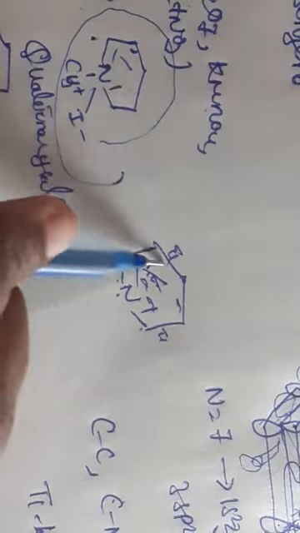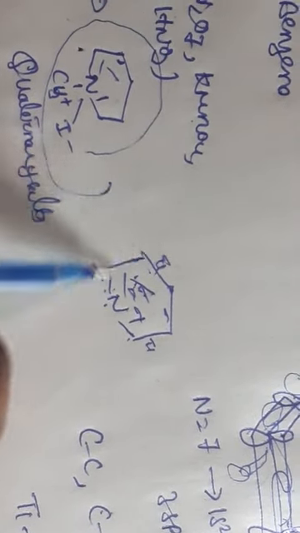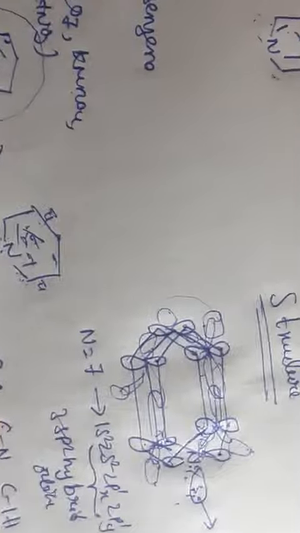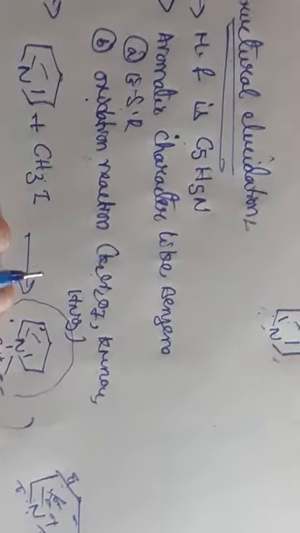So coming to aromatic character. What I have told you, what is the rule here for aromatic character? The 4n plus 2 pi rule. So 4n plus 2 pi rule is nothing but 4 into n, where n is only one ring, so 2. Total how many electrons we are having? 6 pi electrons, as I have told you. So here also 6 pi electrons we are having. Each bond consists of 2 electrons, and total 3 bonds are present here. So totally 6 pi electrons. So this is about aromaticity and structure of the pyridine, and this is about structural elucidation.